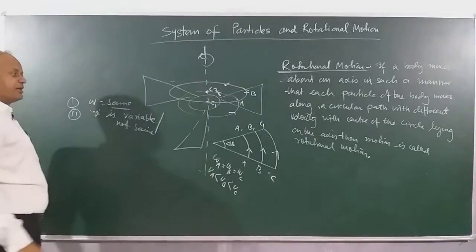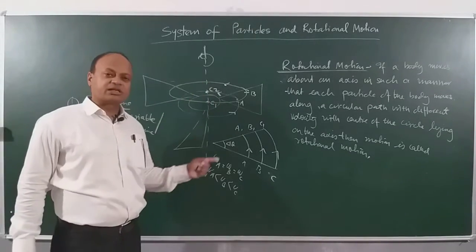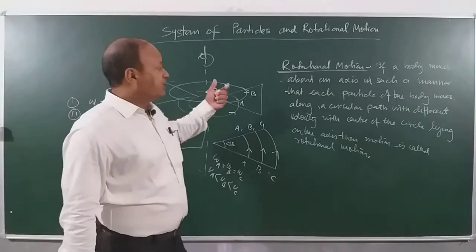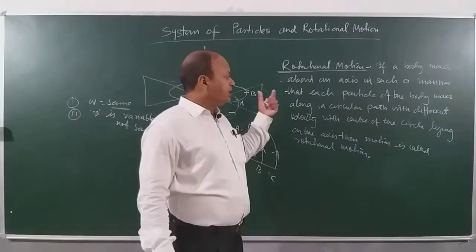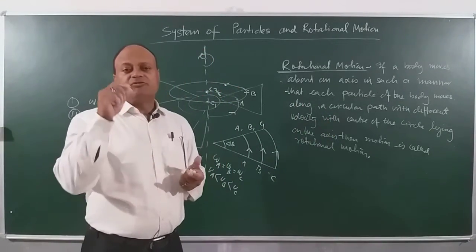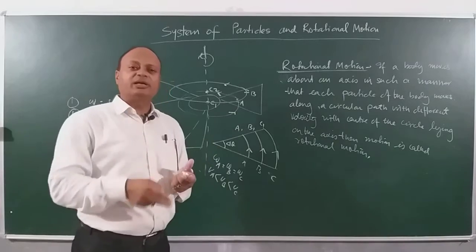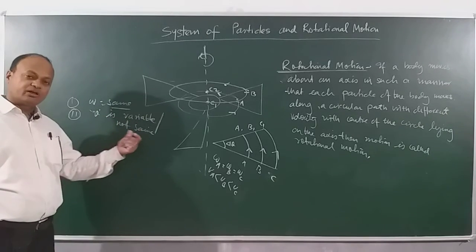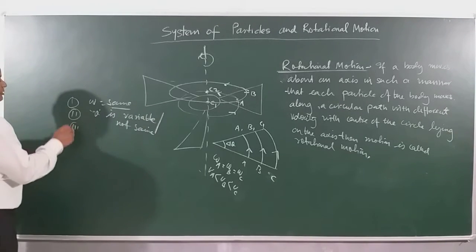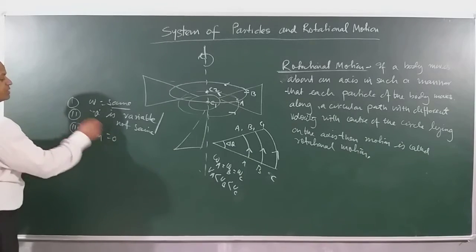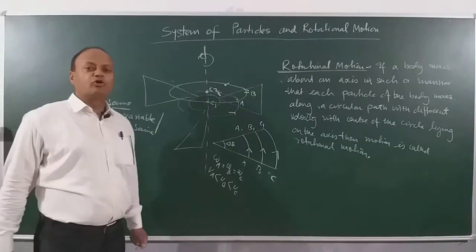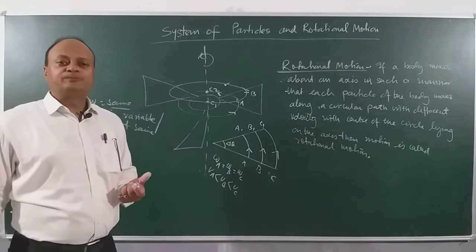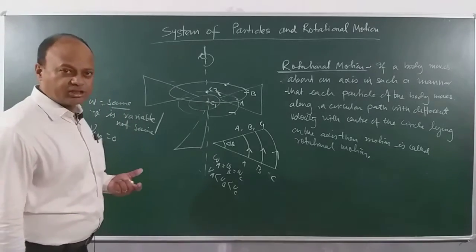And then the other property I already discussed with you, the centers of all the circles will be lying on the common axis. Clear? So you have to understand that in a purely rotational motion, each particle of the body moves along circular path with the centers of their circular paths lying on a common axis. The angular velocities will be same and v is variable or not same, and velocity of center of mass will be 0 in case of pure rotation. Clear? Okay. Now I will be seeing rotation of a symmetrical body like a top.